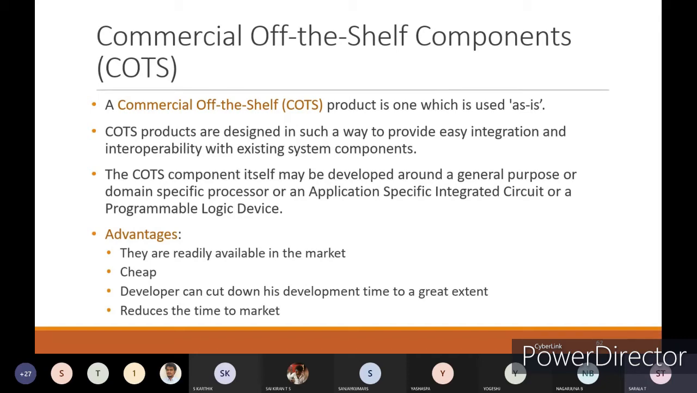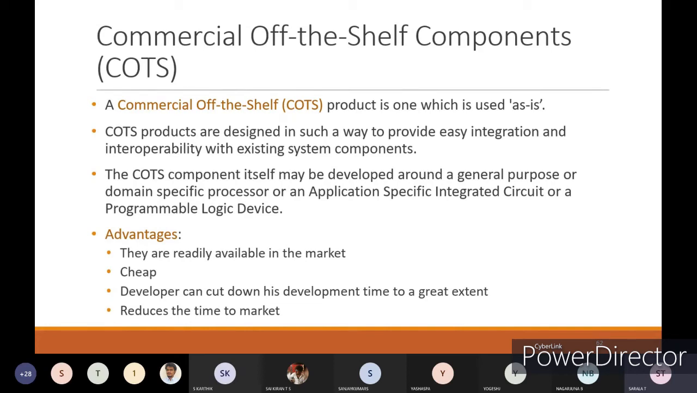COTS products are designed in such a way as to provide easy integration and interoperability with existing system components. Say you want a device like a stepper motor controlling device, then you will already have a ready stepper motor controlling product, an off the shelf product, which will be taken directly and only the interconnection you will do, and as and when you switch on the power, the stepper motor will run. In that way, commercial off the shelf products will work.